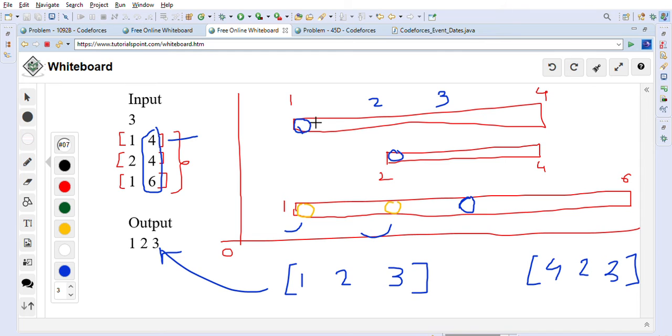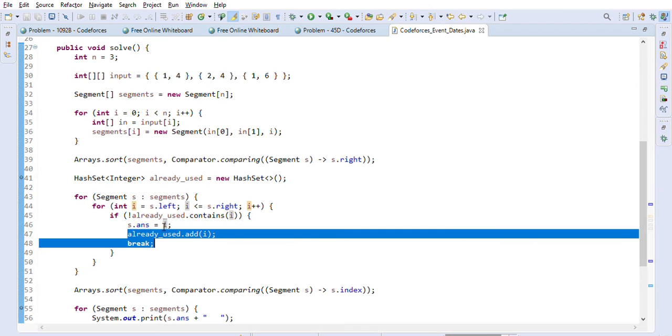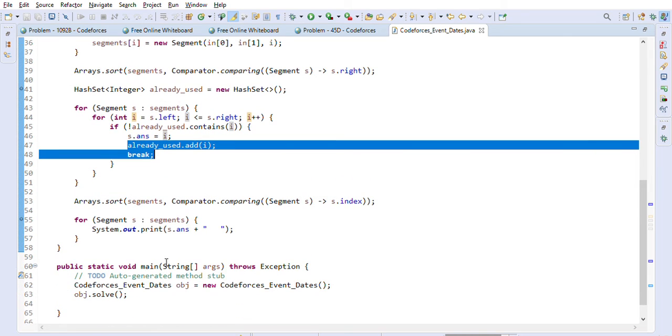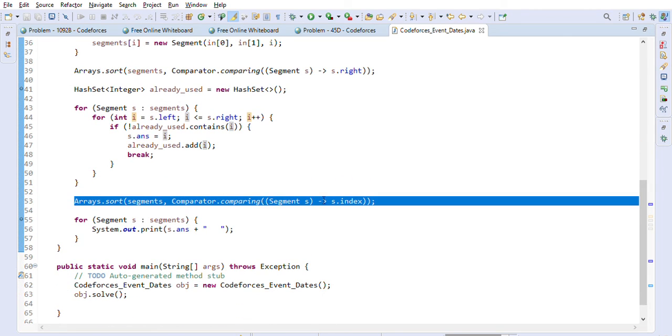Already 1 is taken here, 2 is taken here. Then we will go to 3, and we find it available, so we will just take it here, right? So that is what we are doing here in this for loop. After that one is done, we will sort the array based on the index, because we want to start the array with 0 index, 0 1 2 3 like that.